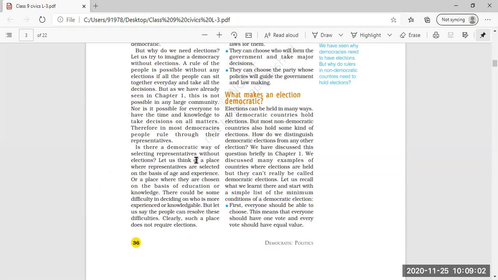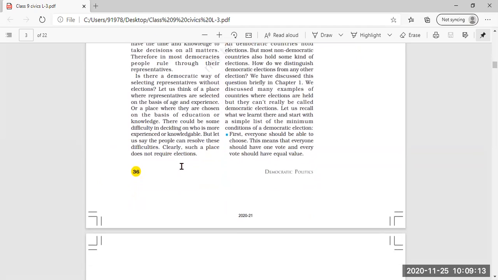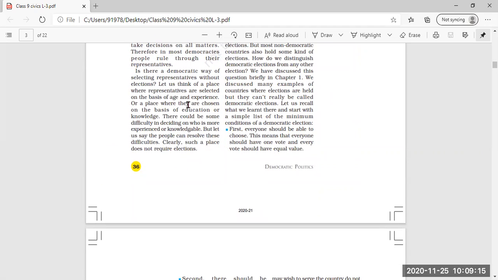Now, is there a democratic way of selecting representatives without elections? A question arises: without elections, is there any way to choose the representatives? Let us think of a place where representatives are selected on the basis of age and experience. These representatives are chosen not through election but through age. The one who has more experience and is more aged is chosen and selected by the people to represent them or to take decisions.